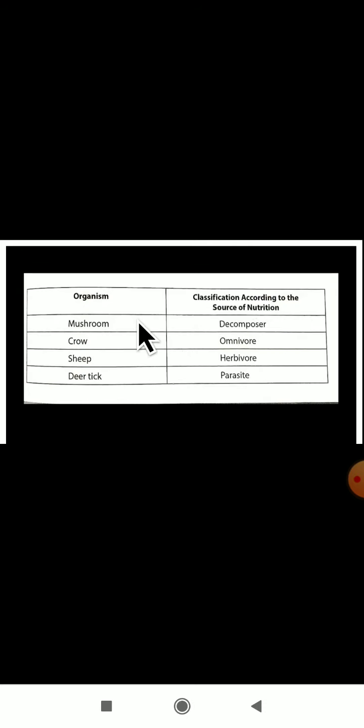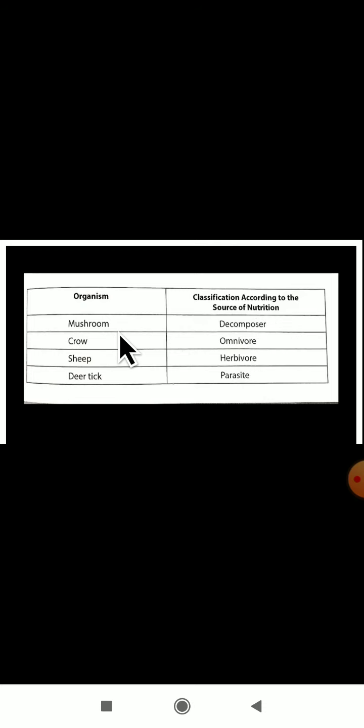Dear students, this is also very important: group these according to their source of nutrition. You have to group all these things here: mushroom, crow, sheep, deer tick, deer, wolf and spider. According to the source of nutrition, you have to categorize them. Let us do the categorization here: organism and classification according to the source of nutrition.